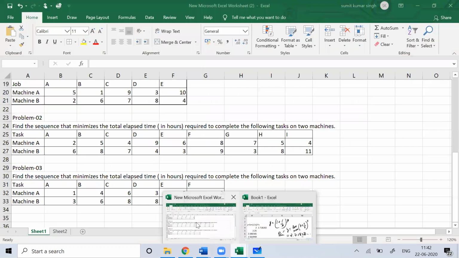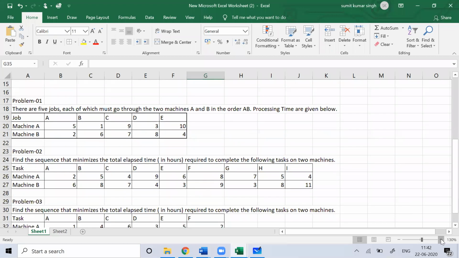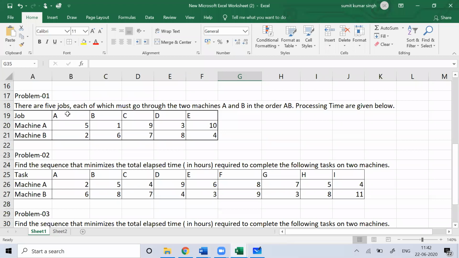You can see this problem, problem one. Here I'm talking about five works, A, B, C, D, E. These five works are being done on two machines, machine A and machine B. The numbers you can see are the processing times on a particular machine. Whenever you do the work, you have to make sure you do the proper sequencing of work on the machines so that your machine does not remain idle.